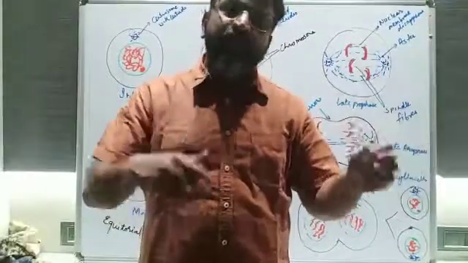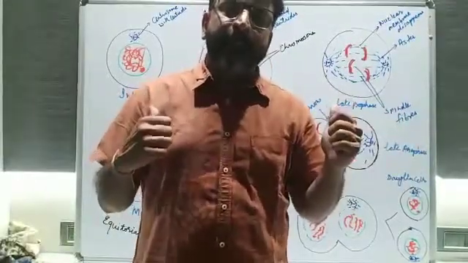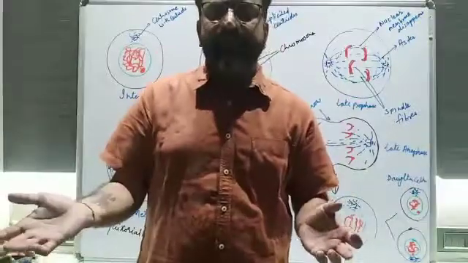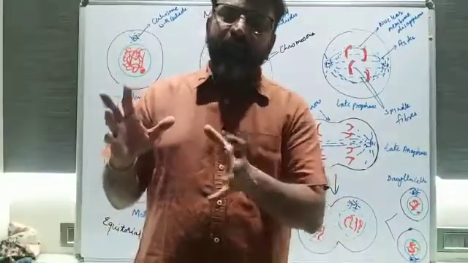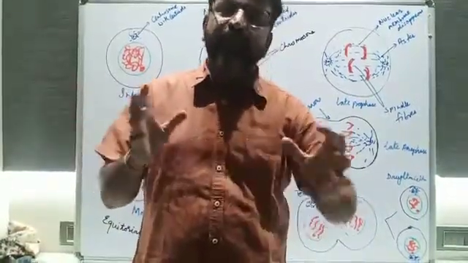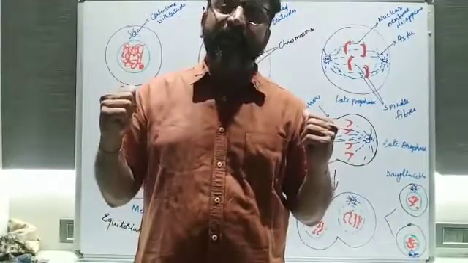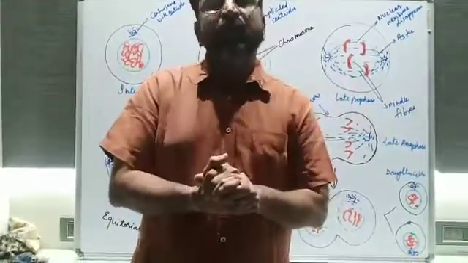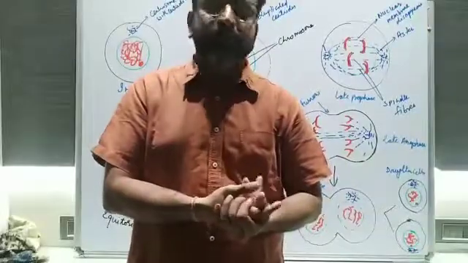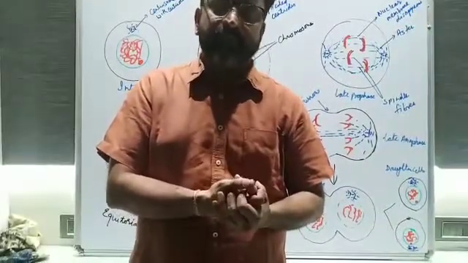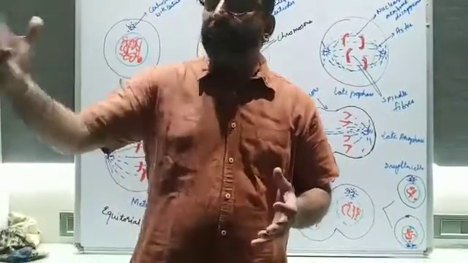So meiosis 2 is similar to mitosis, but meiosis 1 is entirely different. Understood this thing? Meiosis 1 is a different process, and meiosis 2 is just similar to mitosis. That means simply a copying of the chromosomes and the formation of 2 cells from each cell. Is it fine?